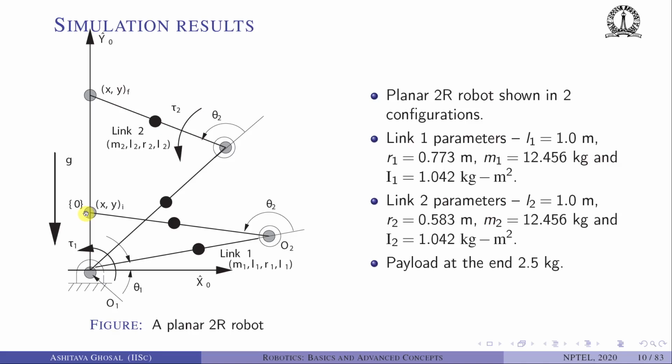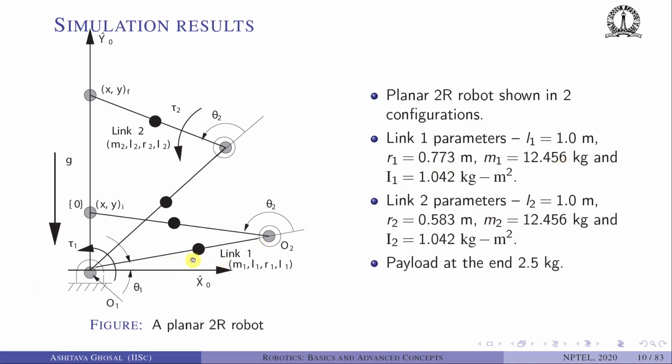Exactly the same numerical experiments that we did in the previous week. We are going to use the same parameter values for the link 1 parameters and link 2 parameters. And again, there is a payload of 2.5 kg at the end. So this link length is 1 meter. The CG is located at 0.773. The mass is 12.456 kg.